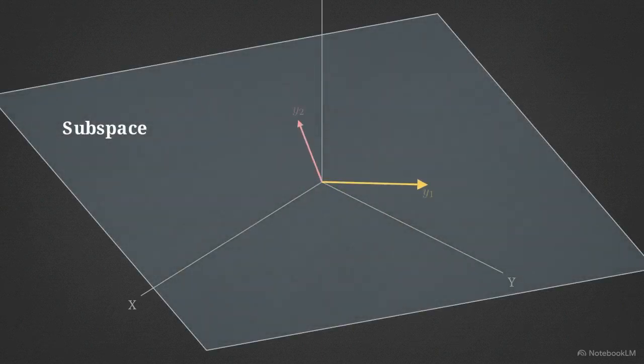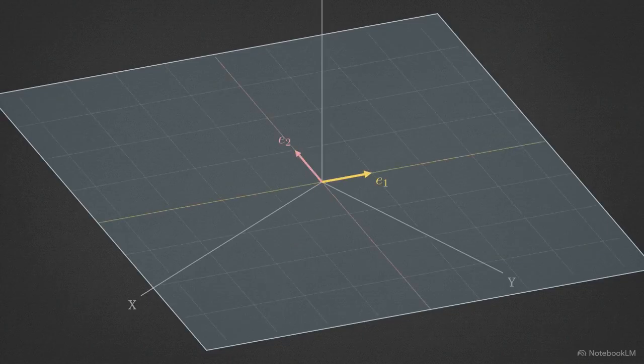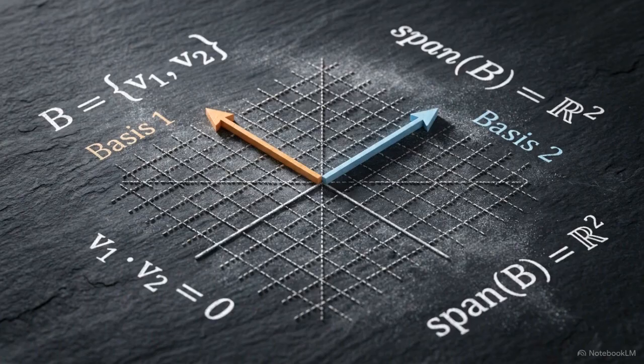While a subset is just a collection of points, a subspace must be closed under addition and scaling. If you combine any two vectors on this plane, the result remains on the plane. This plane is finite dimensional because its entire surface is generated by a fixed set of basis vectors. Every point here can be described as a specific combination of these two directional anchors. Relying on a finite basis ensures that the geometry of the space is governed by specific, predictable algebraic constraints.